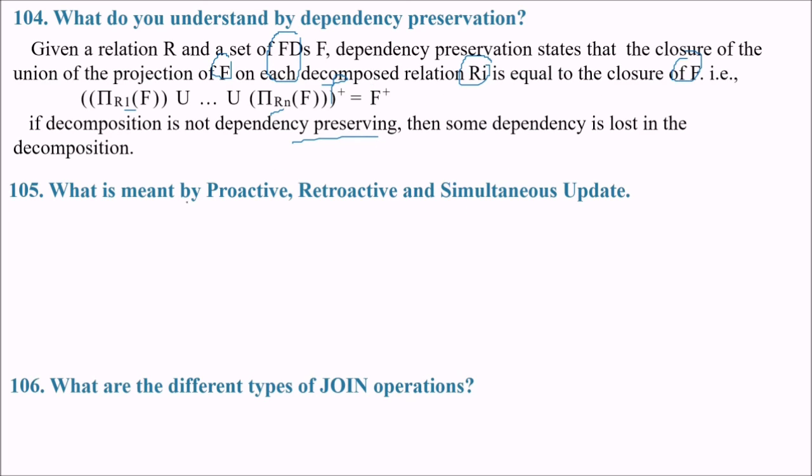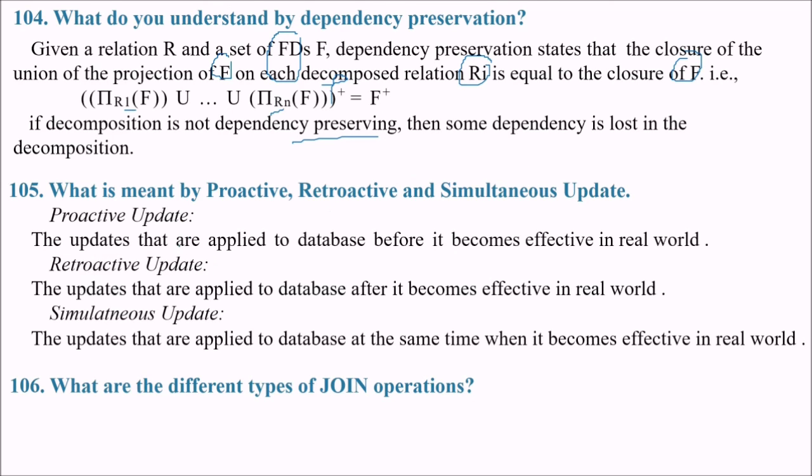What is meant by proactive, retroactive, and simultaneous update? Proactive updates are updates that are applied to the database before they become effective in the real world. Retroactive updates are applied to the database after they become effective in the real world. And simultaneous updates are those applied to the database at the same time as they become effective in the real world.